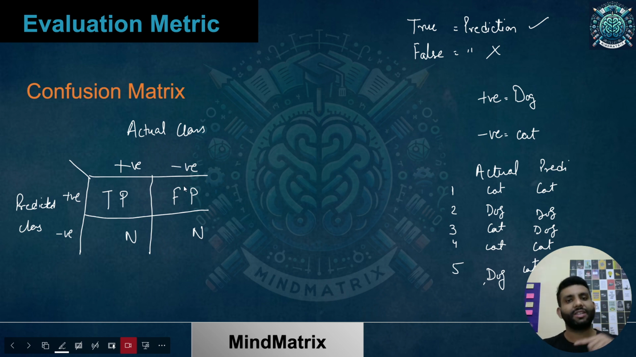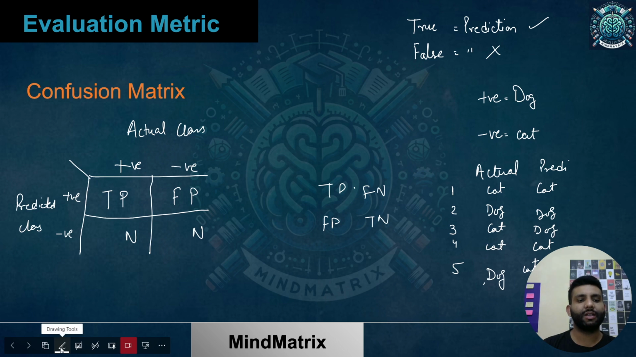Okay. In yesterday's session, I may have drawn it like TP, FN, FP, TN. I might have done it like this. I can't recall that. So in that case, over here I would have written predicted class, and over here I would have written actual class. Okay. I hope this idea is clear. So I'll just erase it.